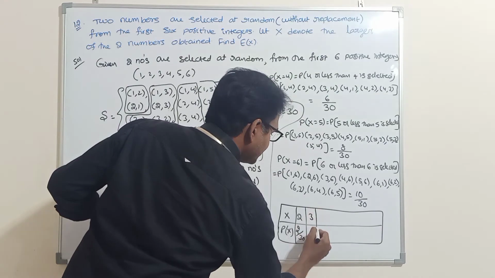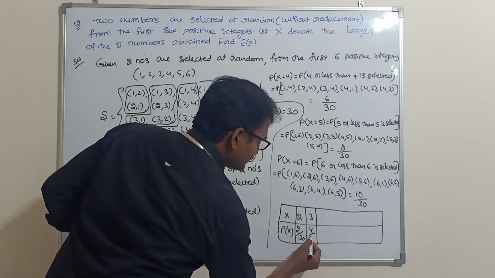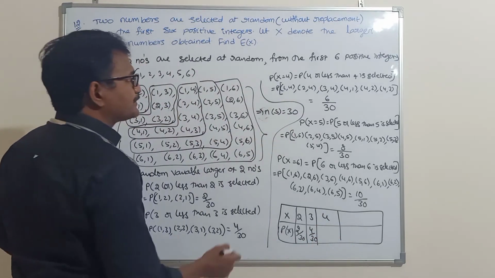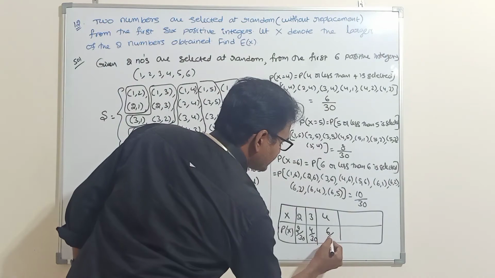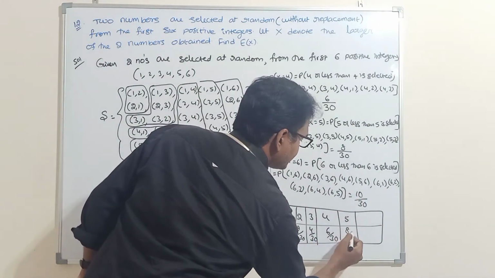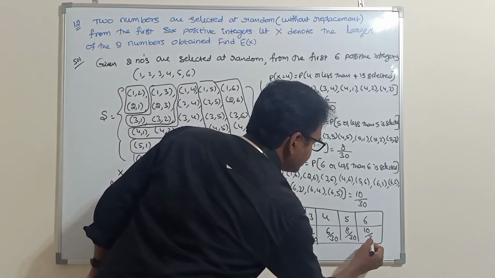If you select 3, 4 by 30. If you select 4, 6 by 30. If you select 5, 8 by 30. If you select 6, 10 by 30.